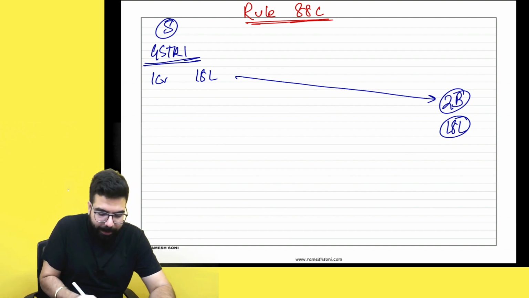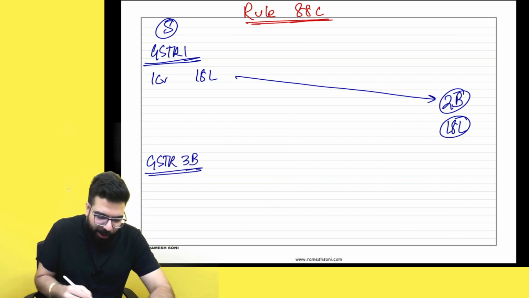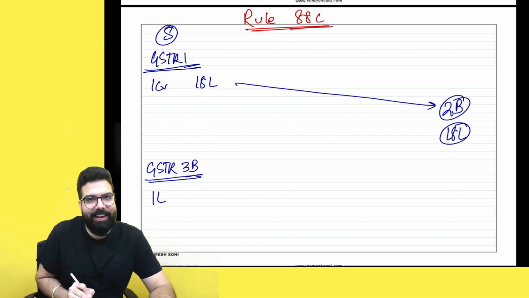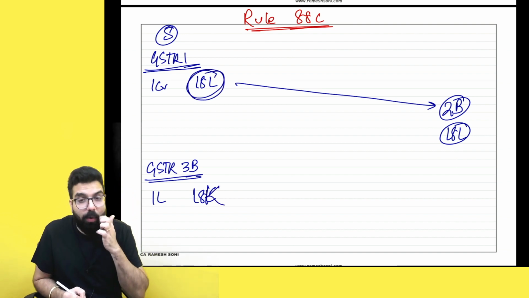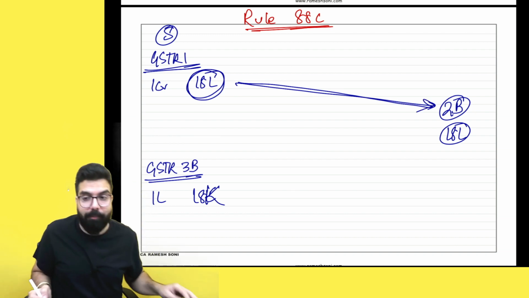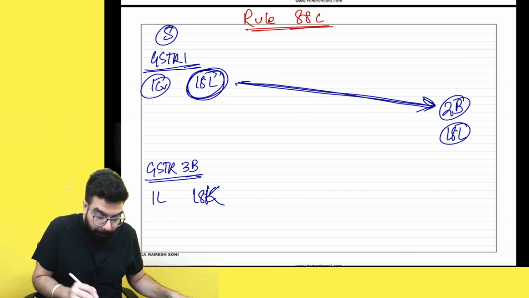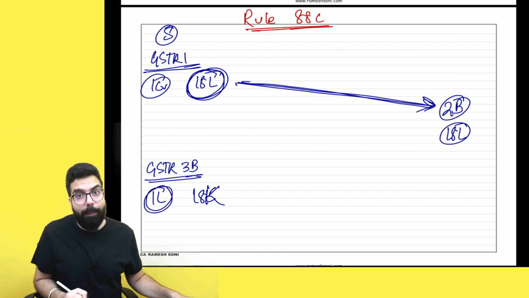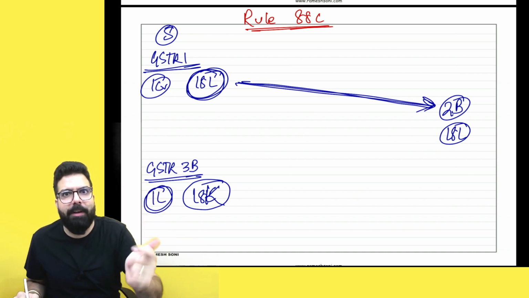What you went in and did, you filed your GSTR3B. In GSTR3B, you showed, sir, 1 lakh is my sale and 1 lakh ka sale pe 18,000 is the GST. Government is telling, hey, you are very bad over here. Why did you do that? You showed 1 crore ka sale and 18 lakh rupees ka GST you passed on. But here, you showed only 1 lakh rupees ka sale and 18,000 rupees ka GST. When you are to make the payment, you paid only 18,000. It means you are doing cheating.